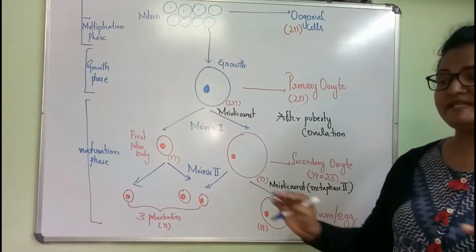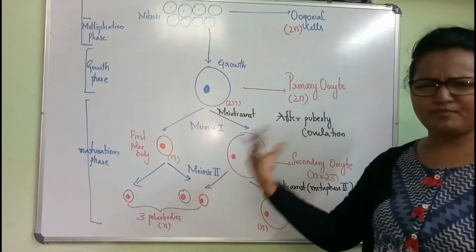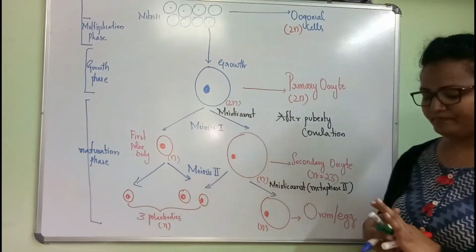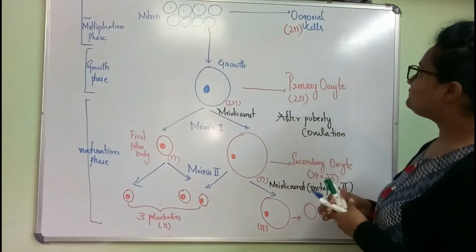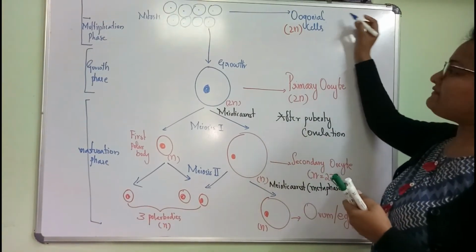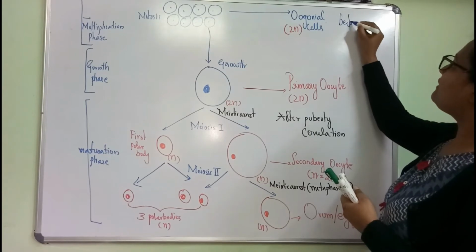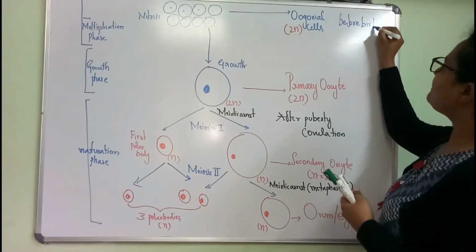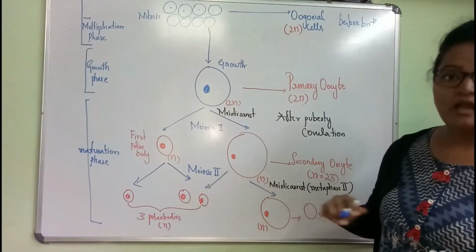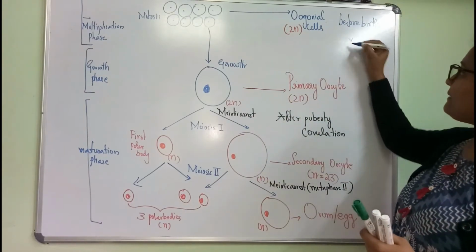Now we'll study what happens before puberty, after puberty, everything. So oogonial cell development is before birth. After birth, what happens?